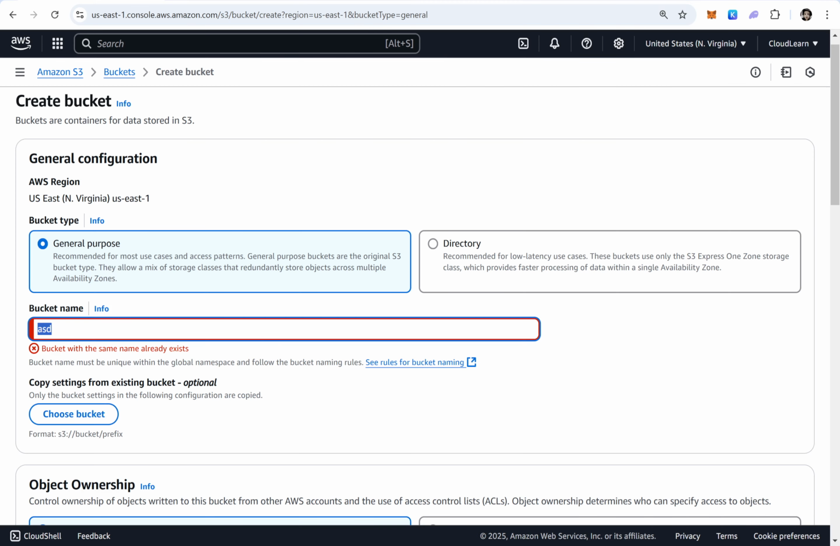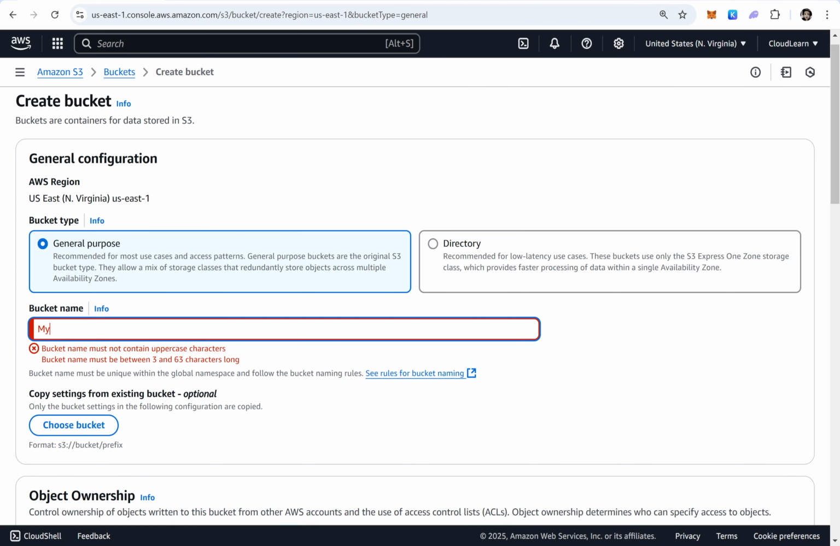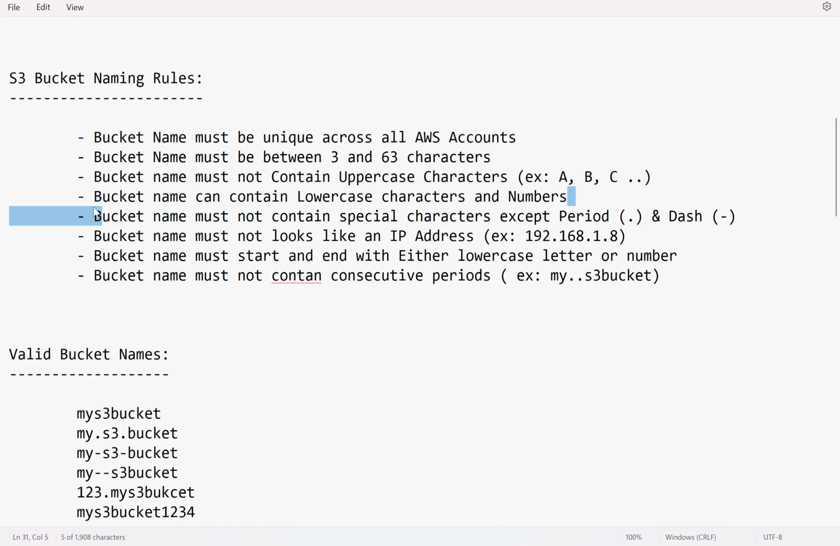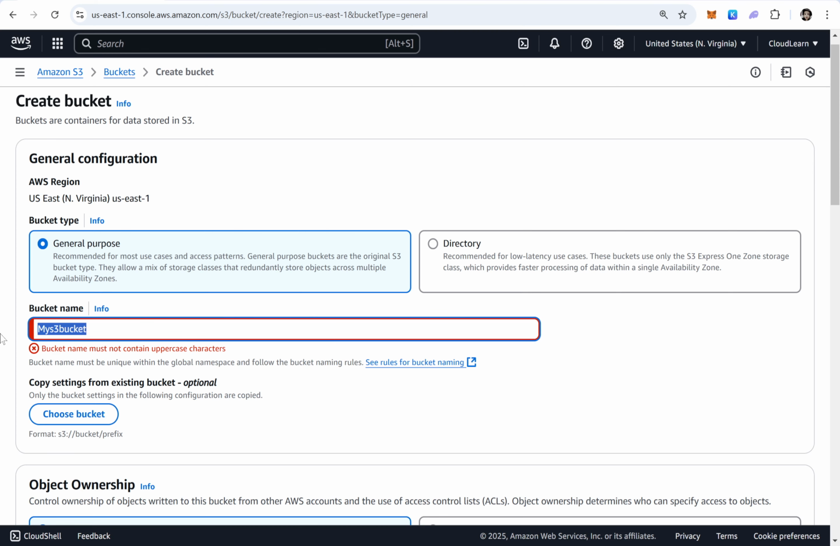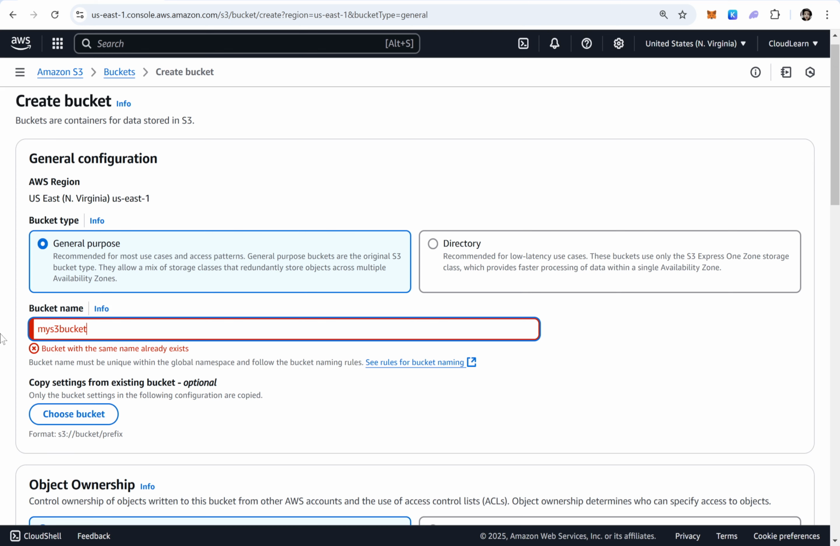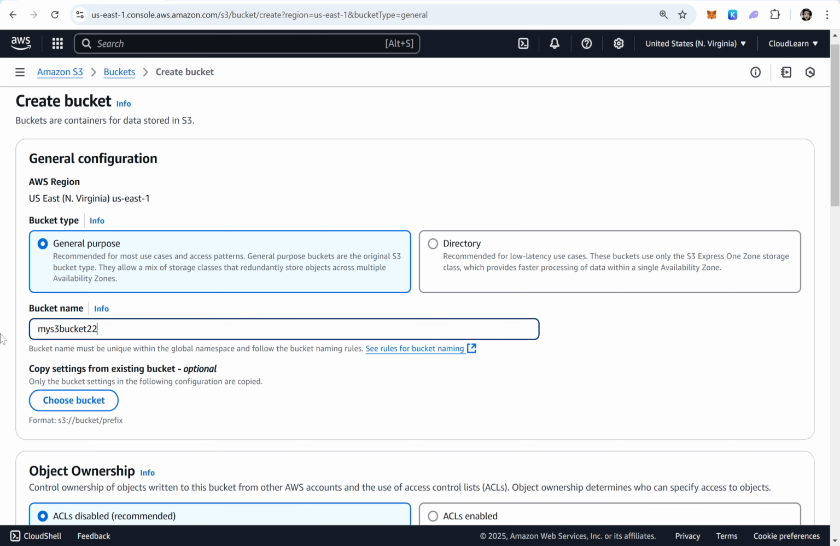What is the next one? Uppercase. So I will say my S3 bucket in uppercase. What is the error? Bucket name must not contain uppercase. And it can have lowercase, right? Okay, what I do is my S3 bucket, but it already exists, right? For uniqueness, I will use today's date, 22 Feb 2025. See here, no error because it's unique, all lowercase, all numbers.